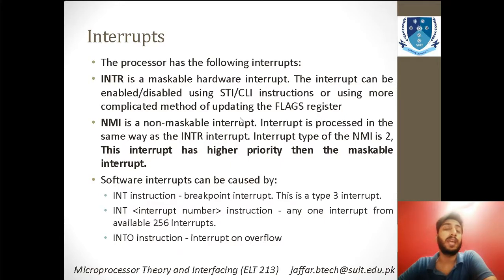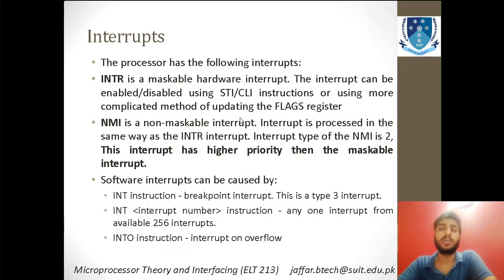The processor basically has the following interrupts. The first one is INTR, and it is a maskable hardware interrupt. It means that you have to put some hardware pin, or you can say hardware connection, if you want to use this interrupt, because it is hardware. And how does it work? It works through the flag registers.